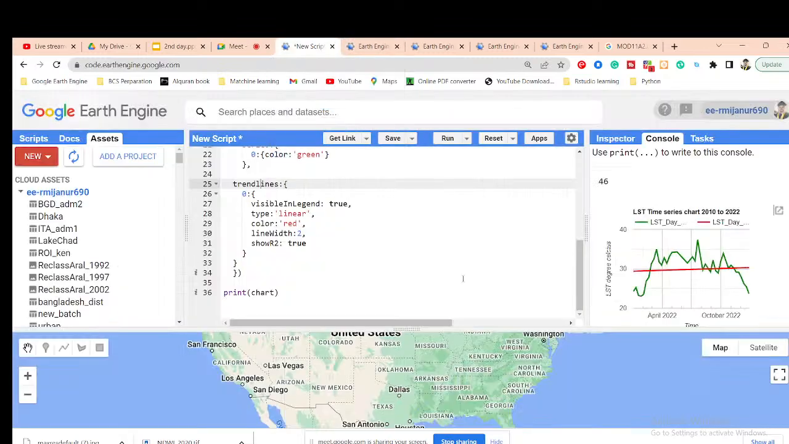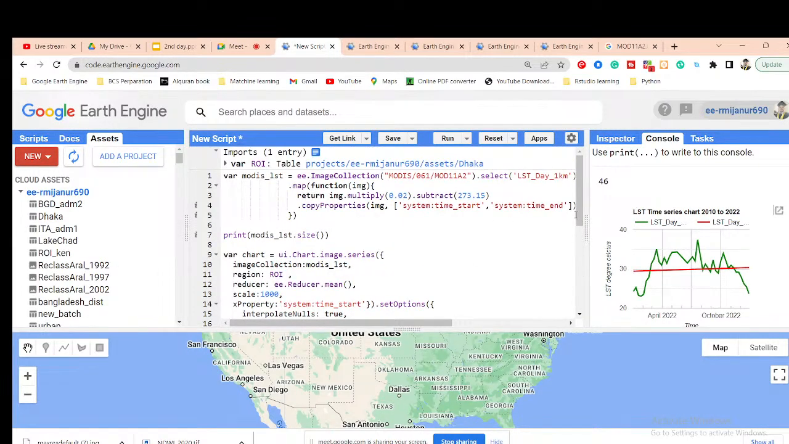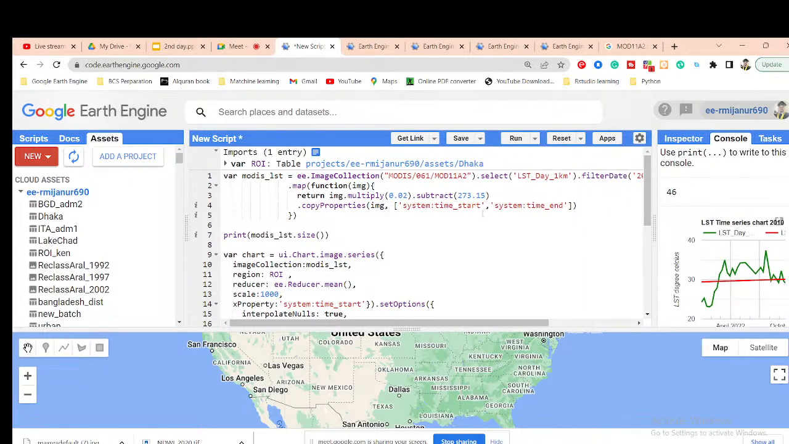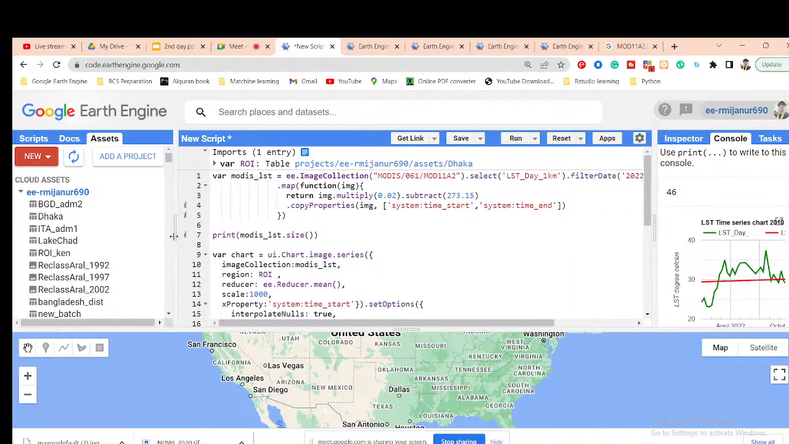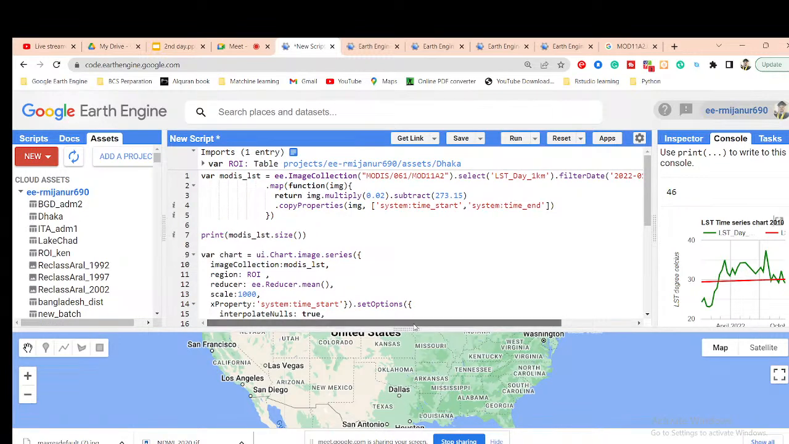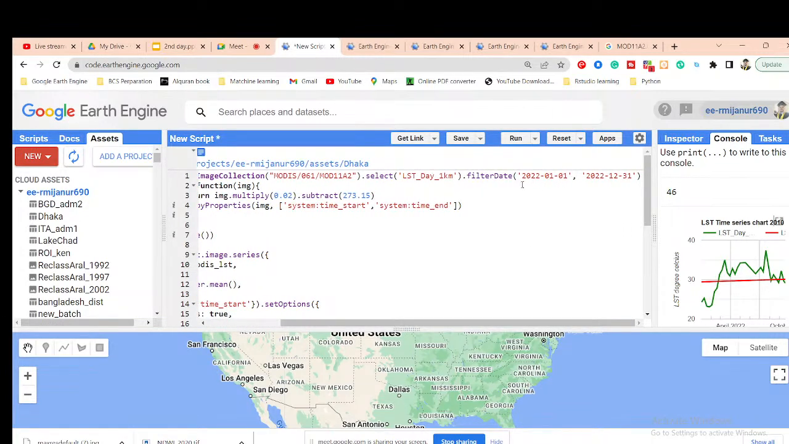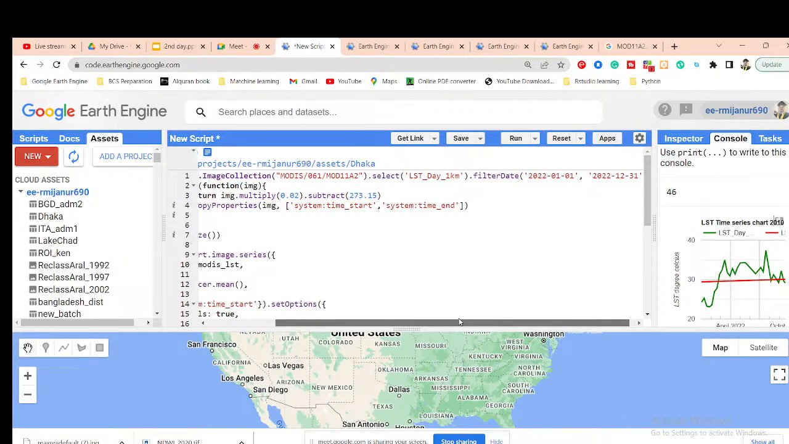Okay, so in this case, for filtering the image collection, there are a lot of ways. Suppose you want to filter only for summer, April, May, June, only 3 months, and for the last 10 years, from 2010 to 2020, suppose. Okay, so this type of thing we can easily get.